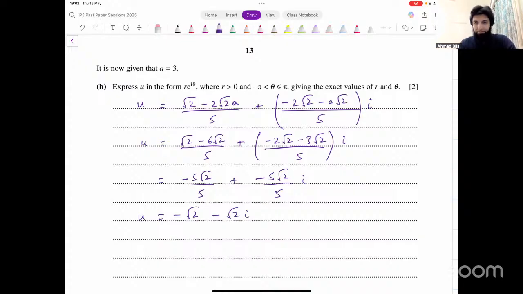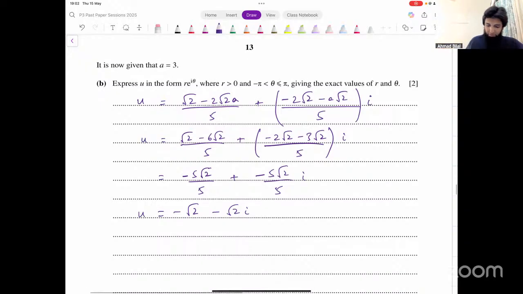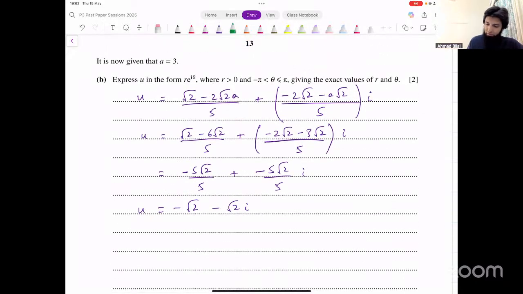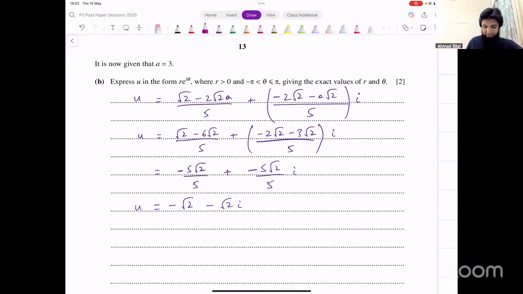Now, what do we do now? We have to find the exact value of r and theta. We have to express u in this form. How do we do that? Let's find the modulus of this and the argument of this. What's the modulus going to be? Square root of under root 2 whole squared plus under root 2 whole squared. That's how we can find the modulus. What do we get from this? 2 plus 2, square root of that, that's 2, right?